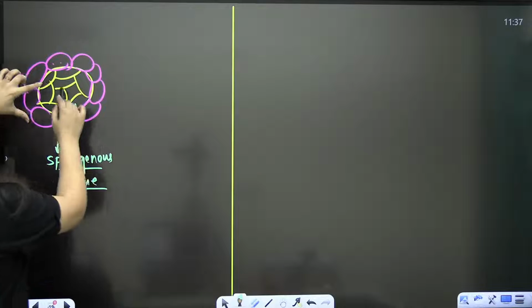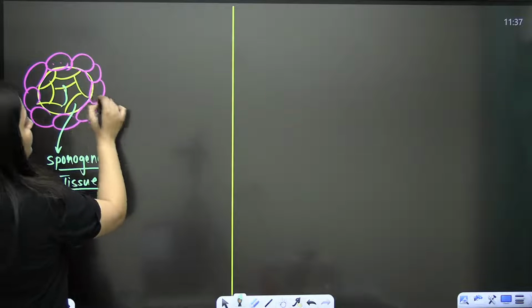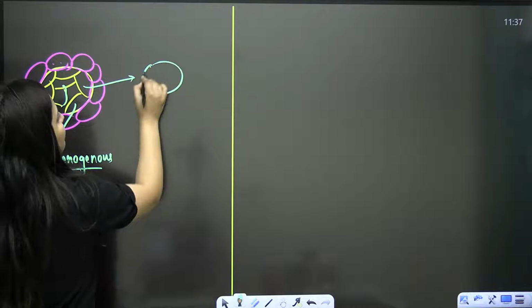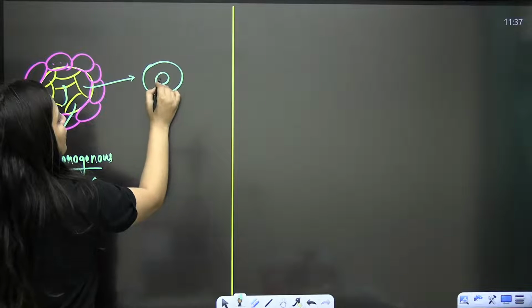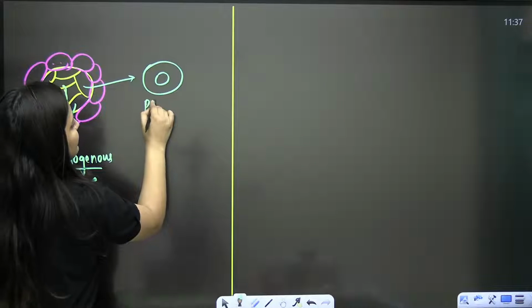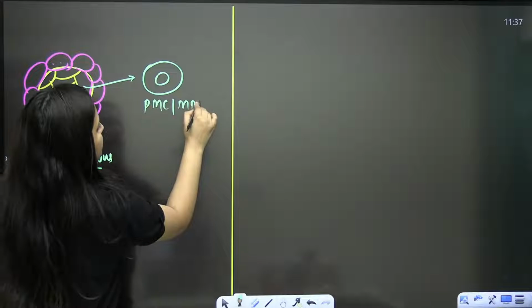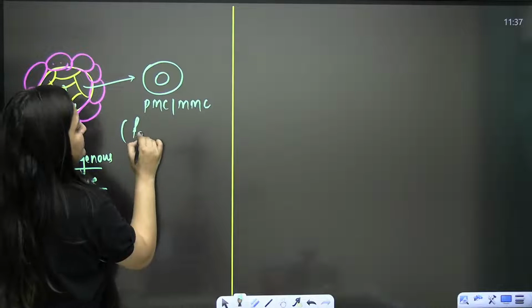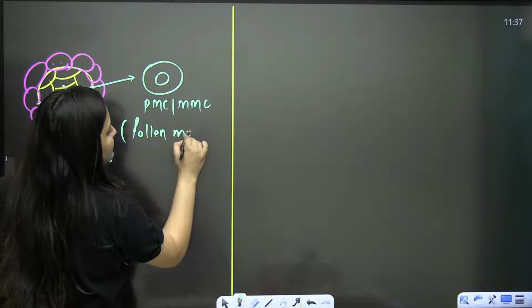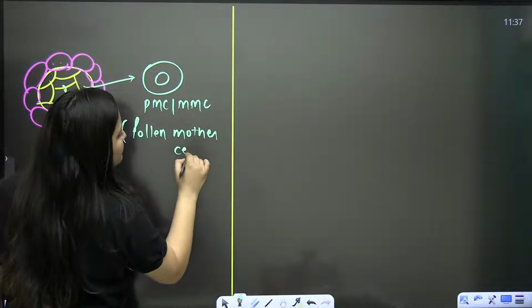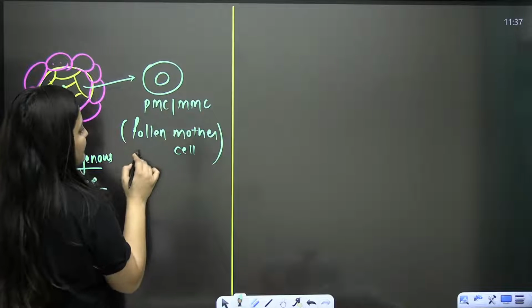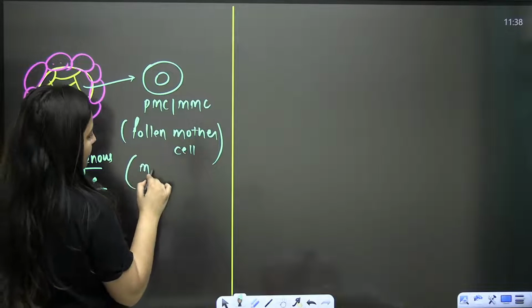Now let's pick one cell only. Of course, it is going to be diploid. So this cell is your PMC or MMC. What is the meaning of PMC and MMC? It's pollen mother cell, and you can also call it microspore mother cell.